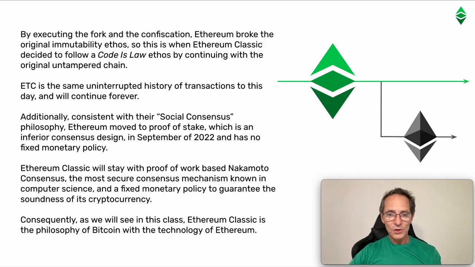Additionally, consistent with our social consensus philosophy, Ethereum moved to proof of stake, which is an inferior consensus design, in September of 2022 and has no fixed monetary policy. Ethereum Classic will stay with proof of work based Nakamoto Consensus, the most secure consensus mechanism known in computer science, and a fixed monetary policy to guarantee the soundness of its cryptocurrency. Consequently, as we will see in this class, Ethereum Classic is the philosophy of Bitcoin with the technology of Ethereum.